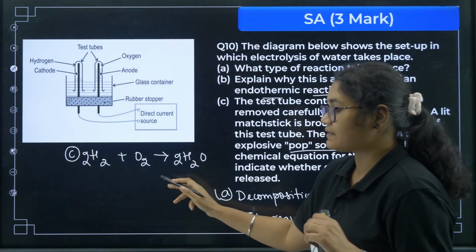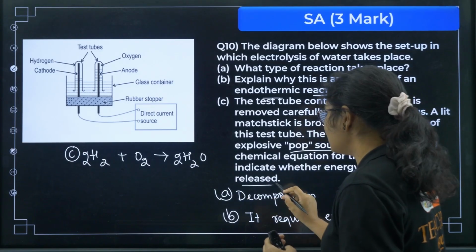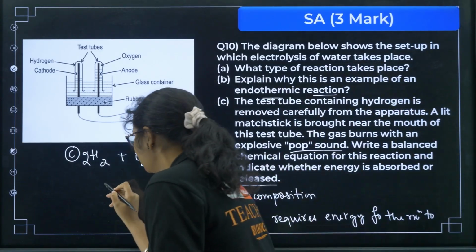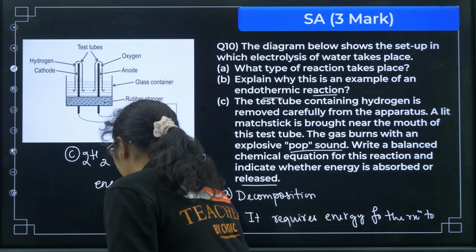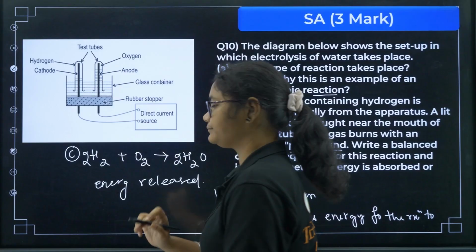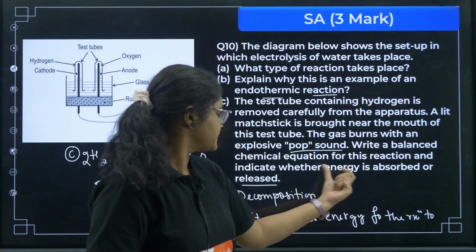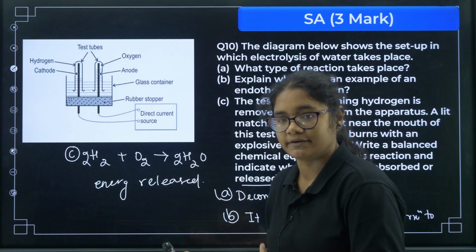Now you see, this is nothing but a combustion reaction. So if combustion reaction, then what will happen? Energy will be released out, right? So you need to write energy will be released. Okay, do not write exothermic. See the question, what is given? Energy is absorbed or released, so energy will be released here.